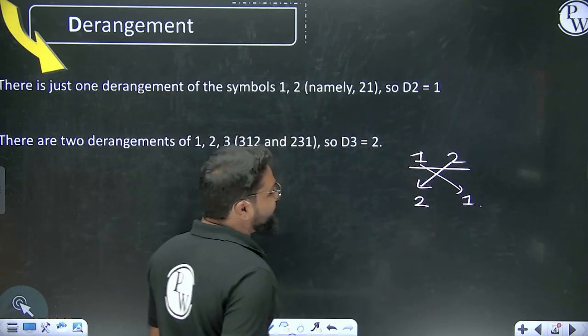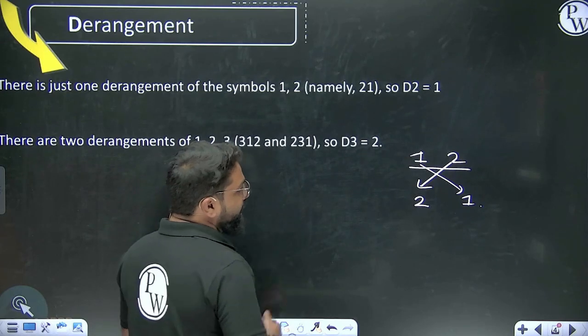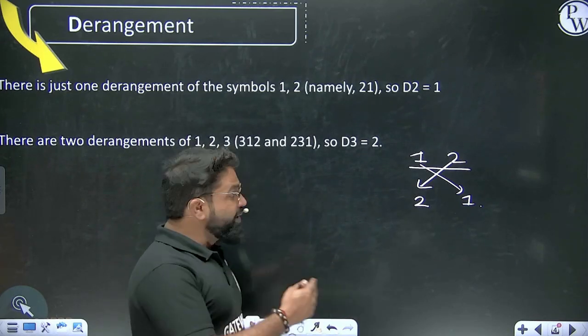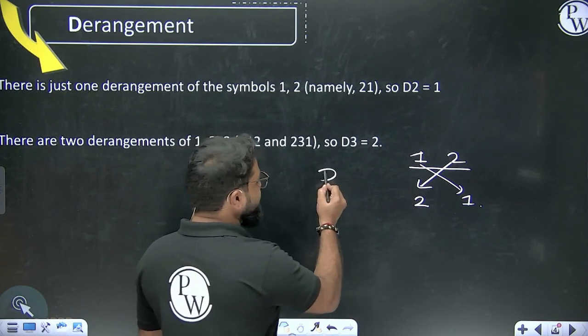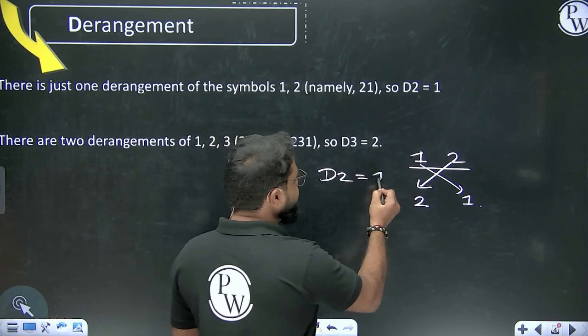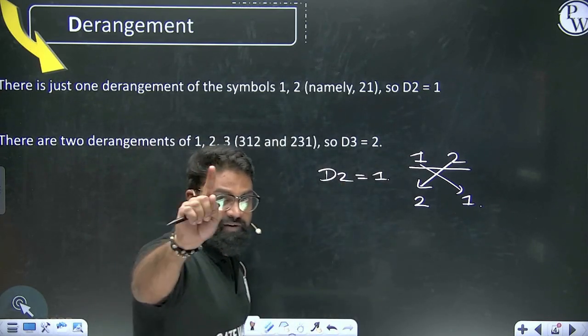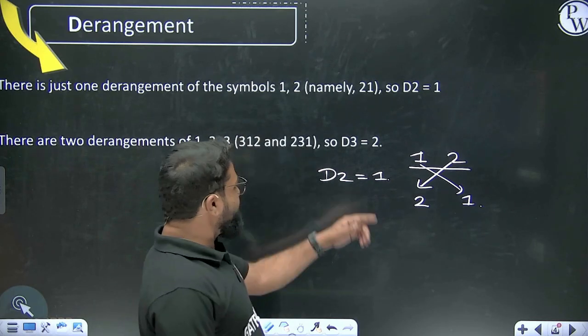So we can easily say that they are not at the correct position. So how many ways can you do it? That is why for D2, what can we say? For D2 we can say there is only one way we can do this. Now let's talk about the 3 elements.